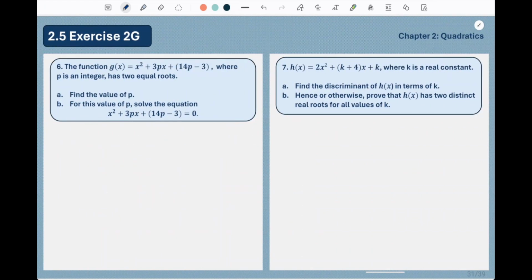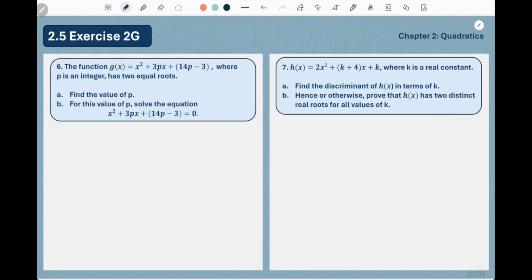See, it's very simple. Once you know when it has no real solutions, it's for delta less than 0. When there's one repeated solution, it's when it's equal to 0, and there are two distinct solutions when it's more than 0. So let's do two more questions and we'll be done for today.